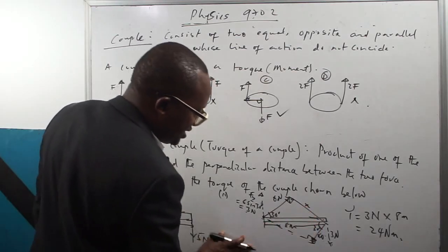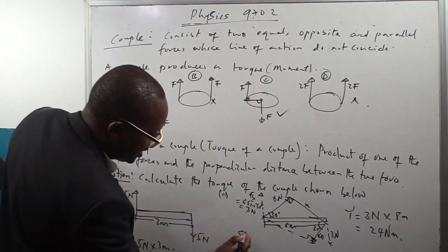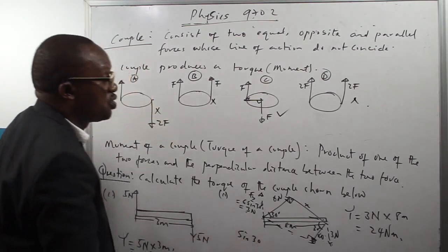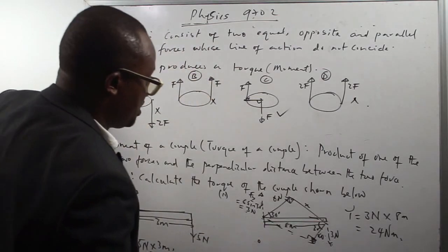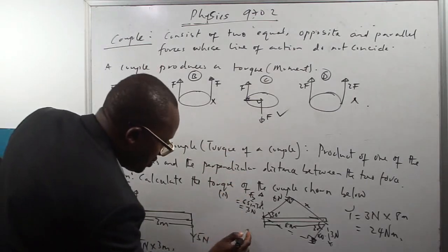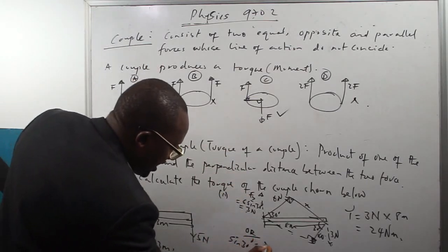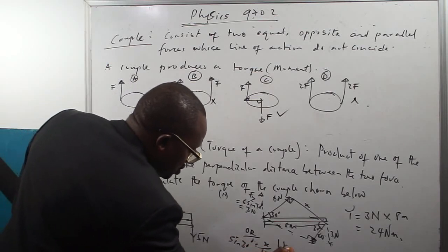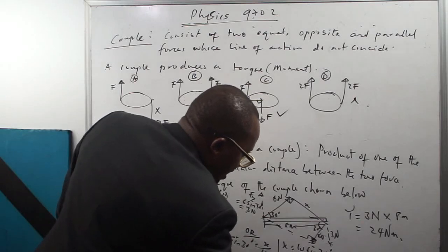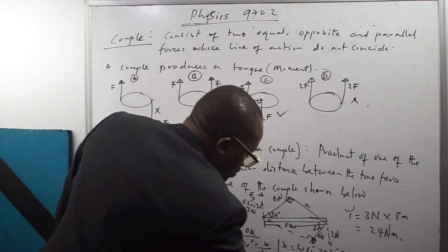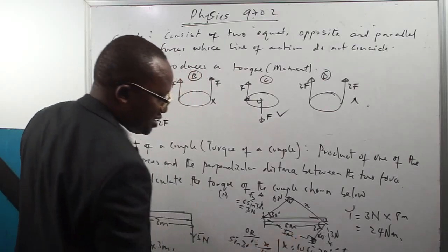So I can say that sine 30 is equal to x over 10. So x becomes 10 times sine 30, which is 5 meters.